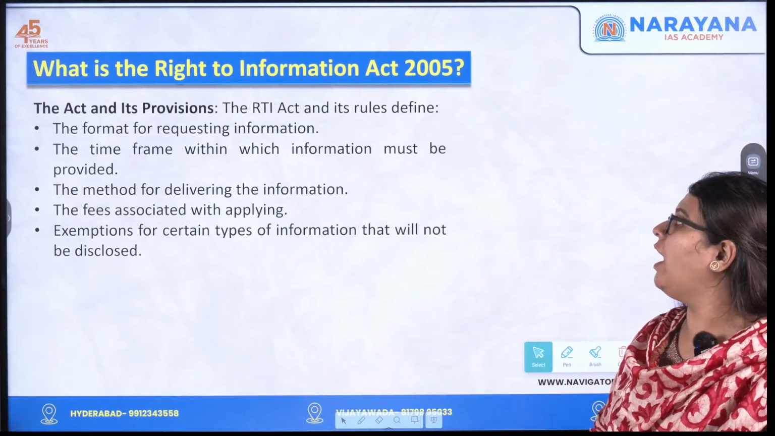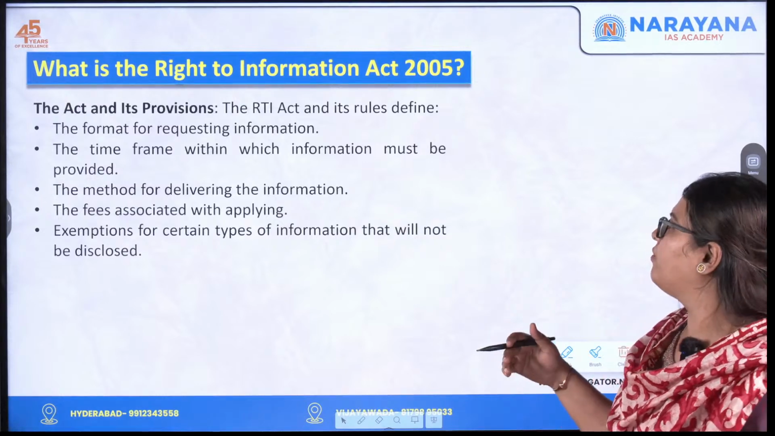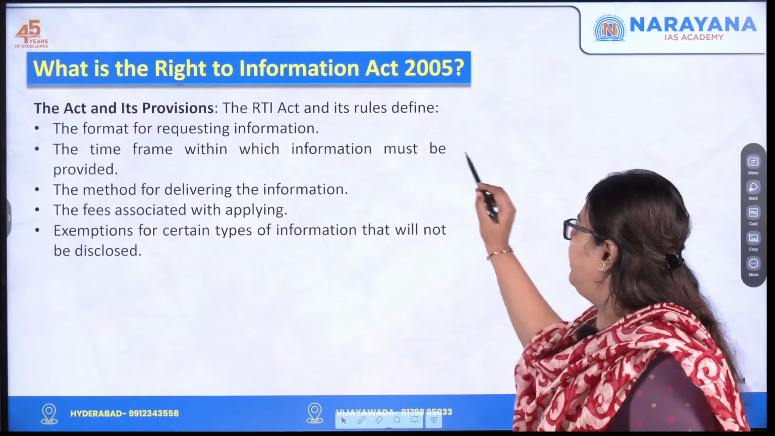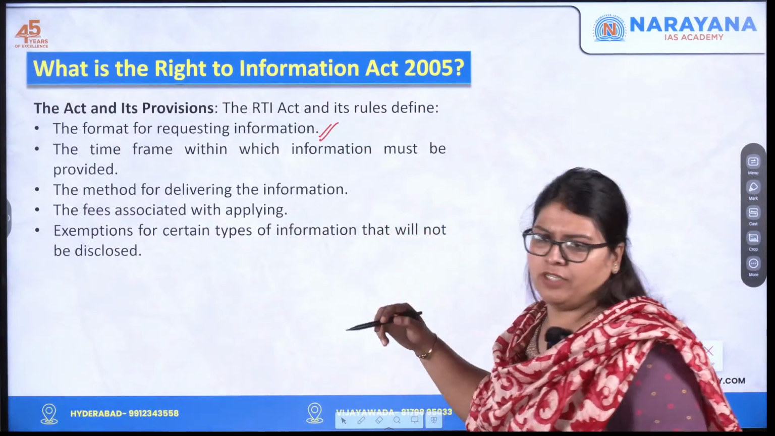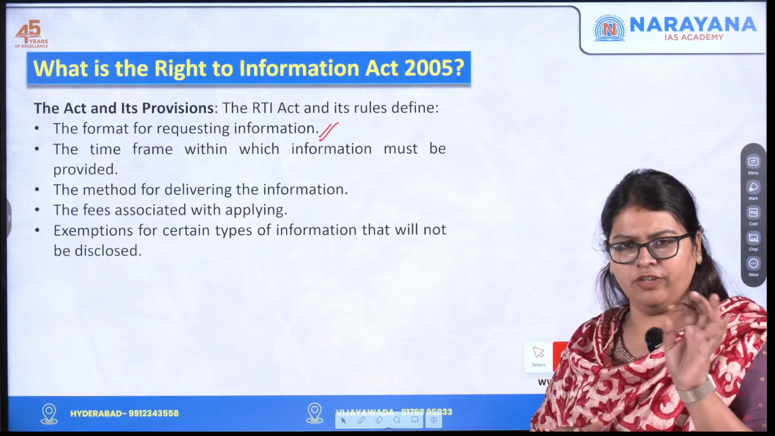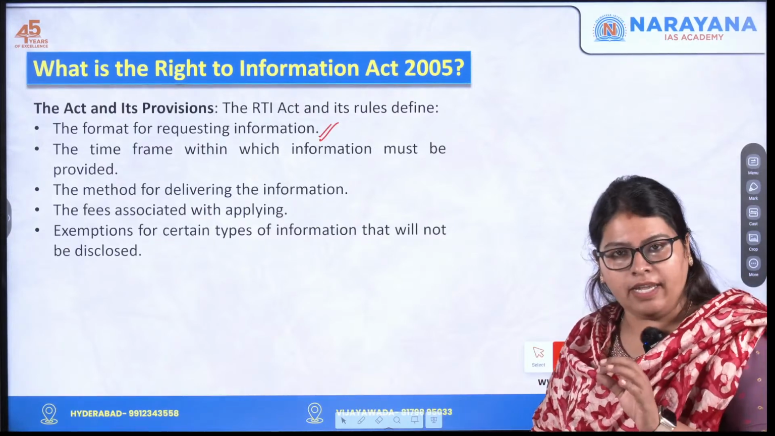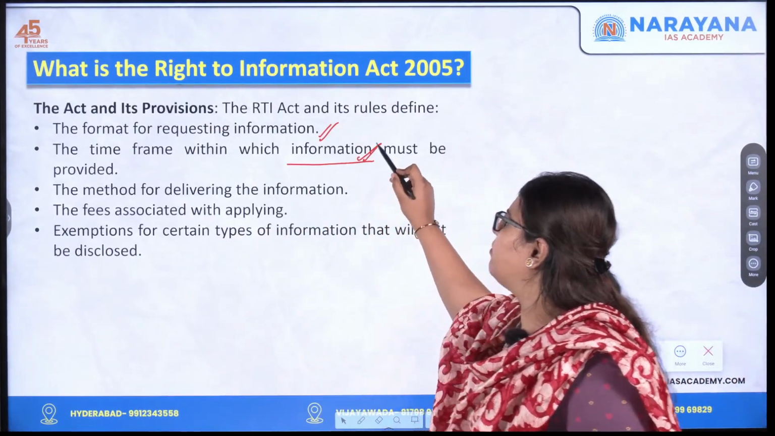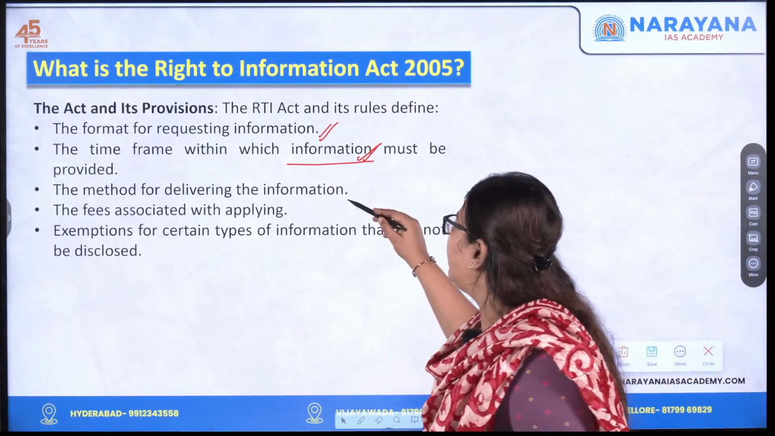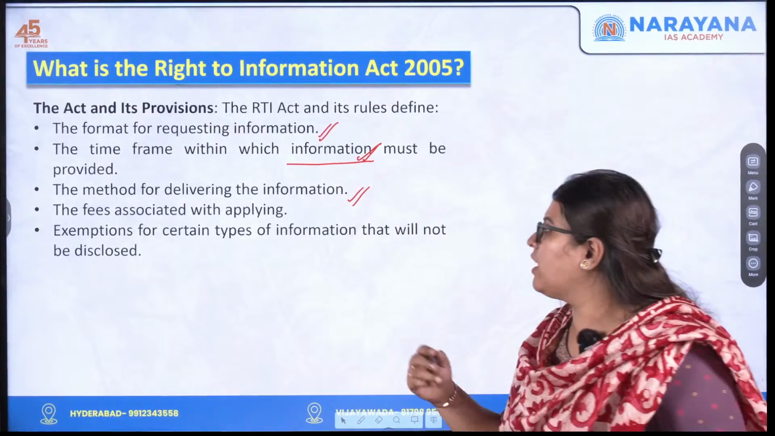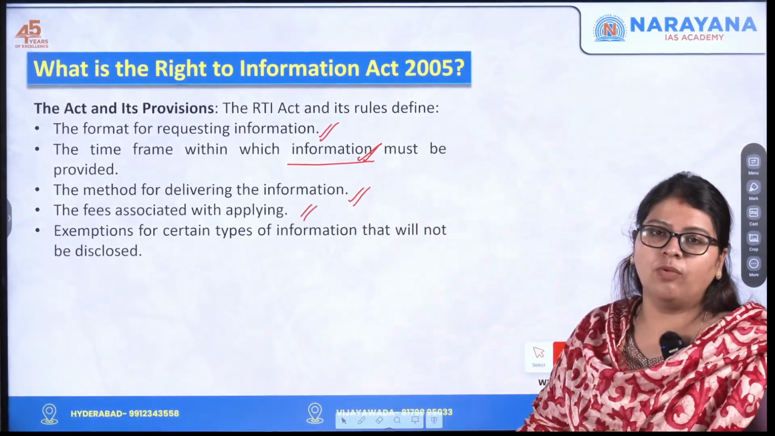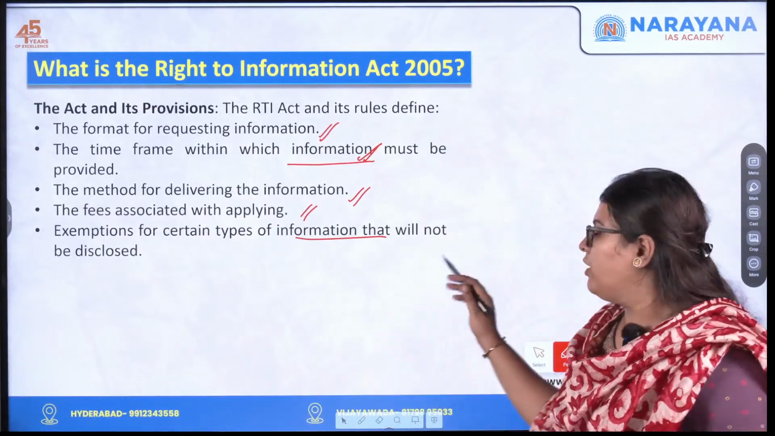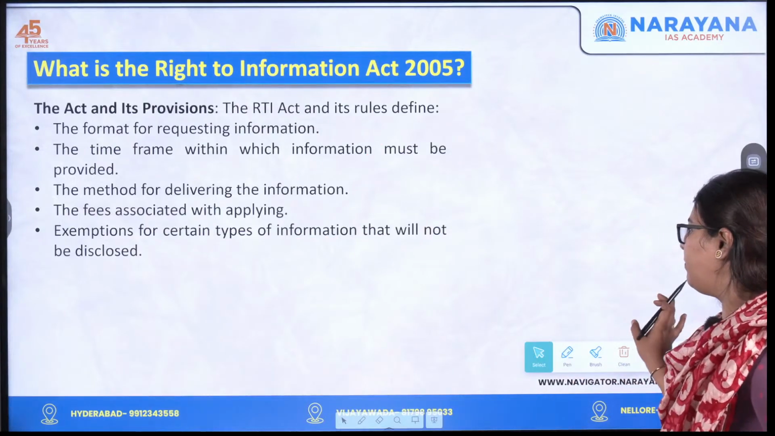Now we will quickly understand the Act and the provisions of the RTI Act. The RTI Act and its rules define the format for requesting information. The rules say what the format is, whether you need to give an undertaking, whether you need to fill a form, etc. They also tell the time frame within which the information must be provided, the method for delivering the information, the fee associated with applying, and the exemptions for certain types of information that will not be disclosed. So these are the rules stated by the RTI.